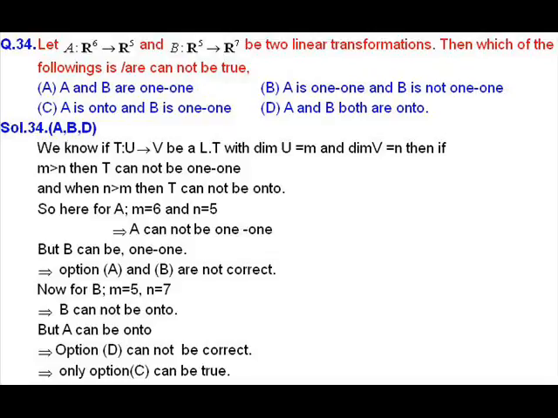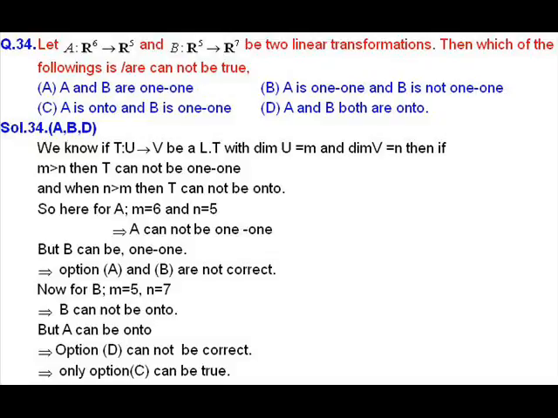Now for the map A, which is from R6 to R5, the dimension of the domain space is 6 while the dimension of the codomain space is 5. We also know rank of A plus nullity of A is equal to the dimension of the domain space, that is, rank of A plus nullity of A equal to 6, and the rank of A can be at most 5. So clearly nullity cannot be 0, so the null space cannot be 0. That's why map A cannot be 1-1. So option A is not true. And in option B we have A is 1-1 and B is not 1-1. So B is also not true because A is not 1-1.